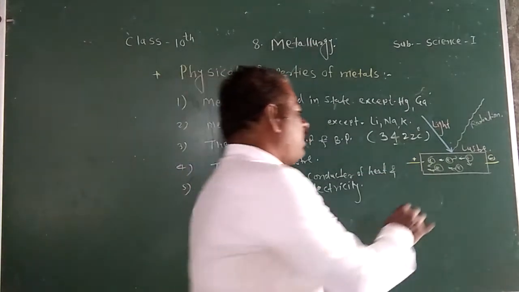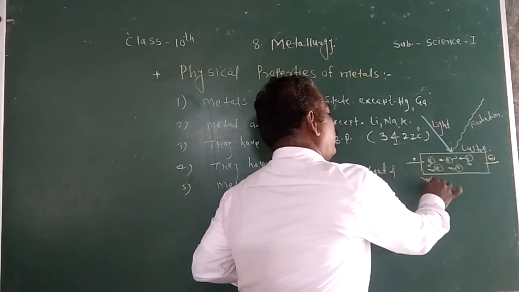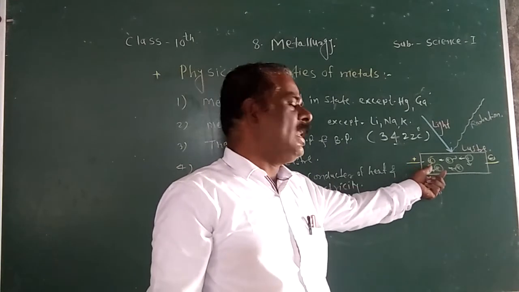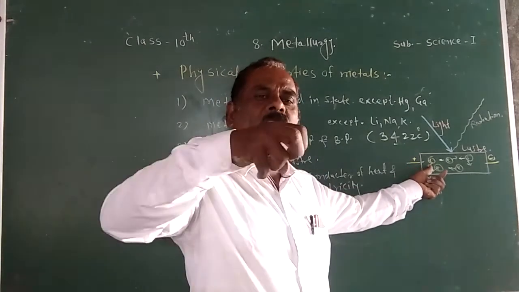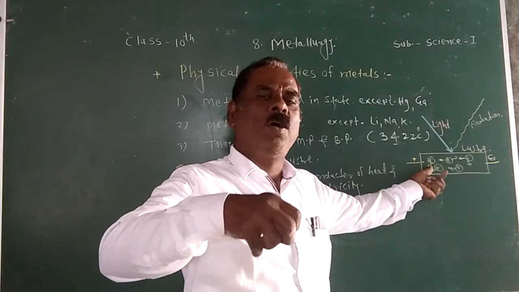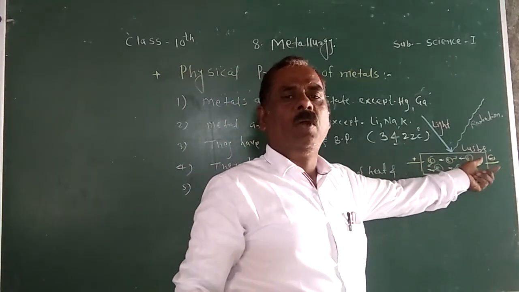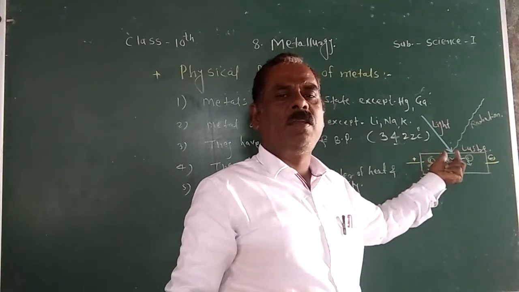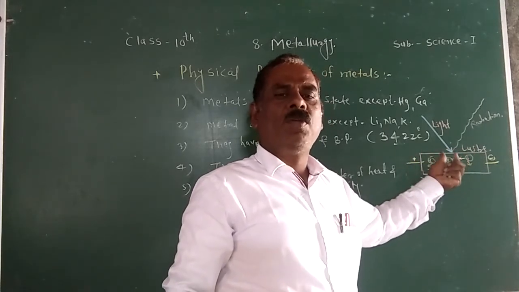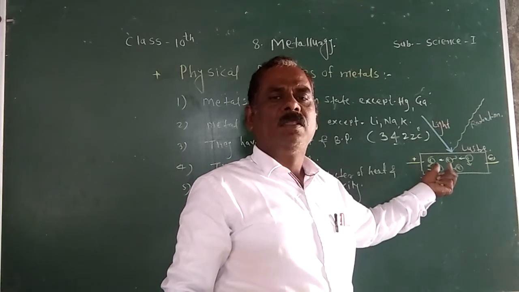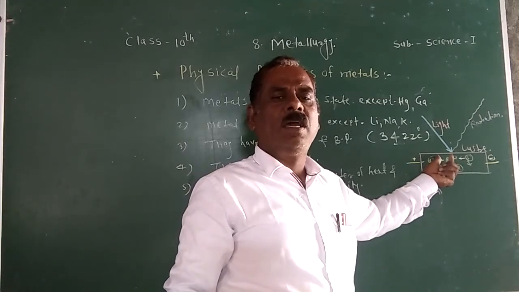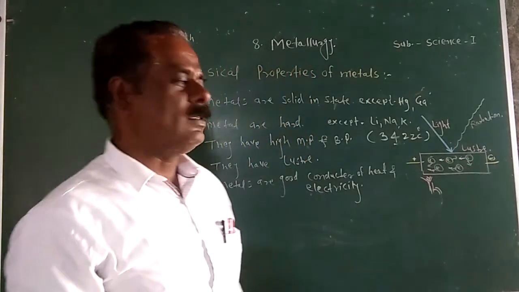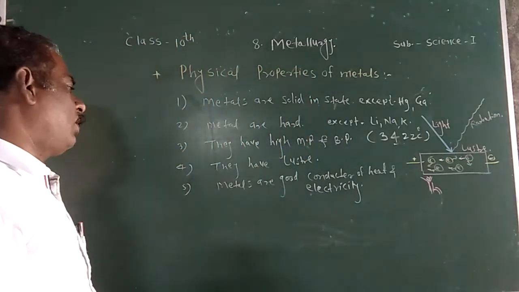Or if you heat one end of metals, then the free electrons present in the metals absorb the energy from this heat and move from the hot end to the cold end. Again, how to write this answer? Why are metals good conductors of heat? Due to the presence of free electrons, when you heat one end of metals, the energy is absorbed from this heat and they move from hot end to cold end. Due to this reason, they act as good conductors of electricity or heat.